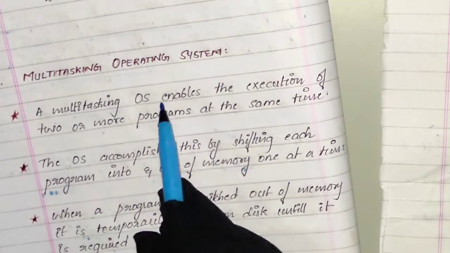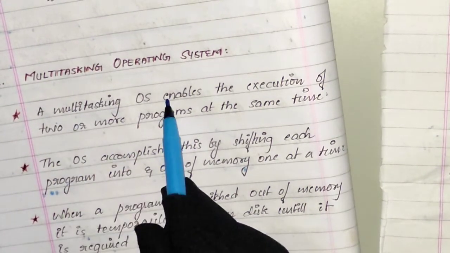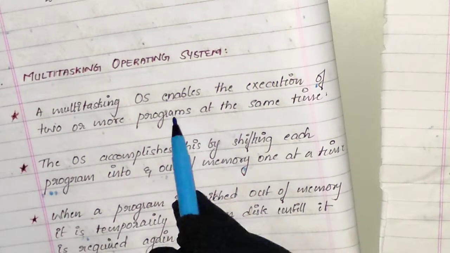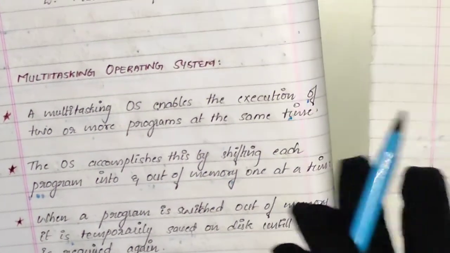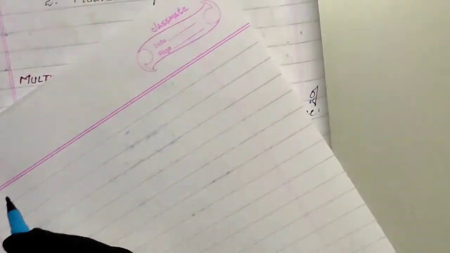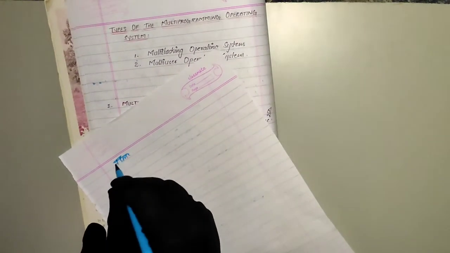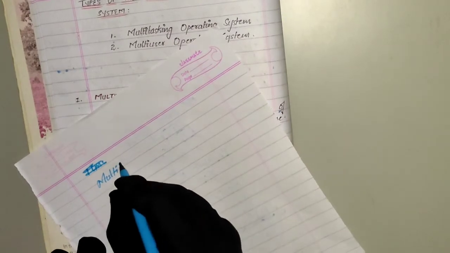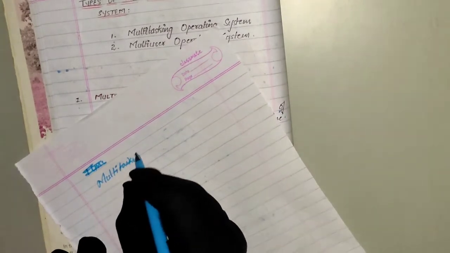A multitasking operating system enables the execution of two or more programs at the same time. Multitasking is also known as time sharing operating system, which we will see in coming videos. In multitasking, more than one program can be performed.